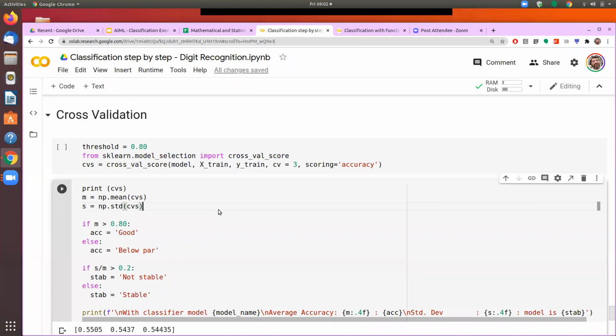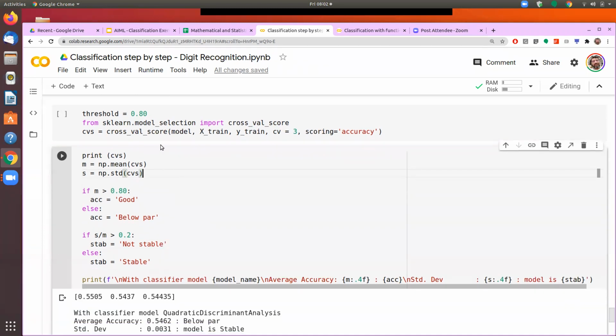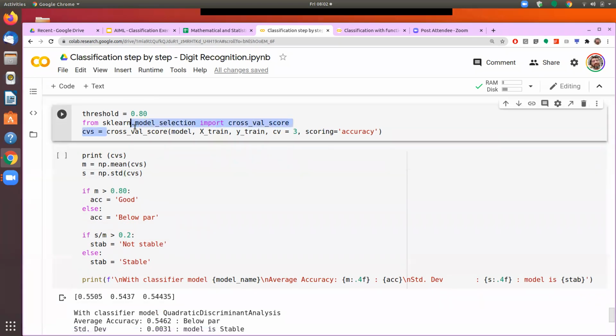So this process of dividing the training data itself into multiple folds, and then in each iteration of the training using one fold for validation, is called cross validation. Just as we had done cross validation during our regression, we can do cross validation for classification as well. And for that, we import cross_val_score. This will do the cross validation and give me the accuracy.